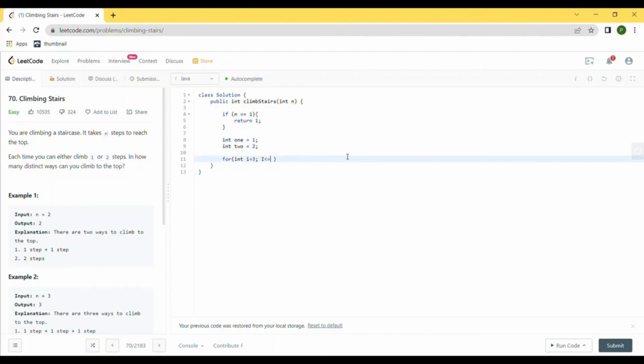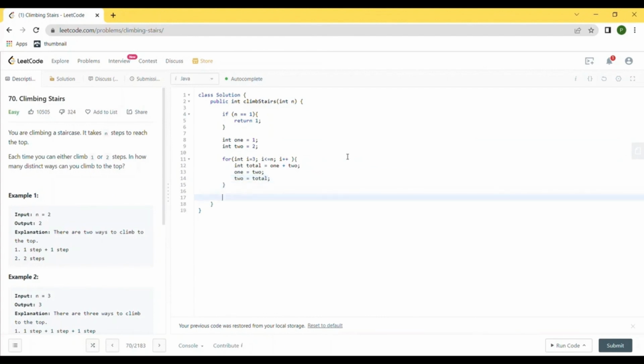Well, i is less than or equal to n, i plus plus. Inside the loop, first of all, we will just create a variable total to store the sum of 1 plus 2. And with every iteration, we need to update the values of 1 and 2. So 1 will become whatever value of 2 we have, and 2 will actually be the total value.